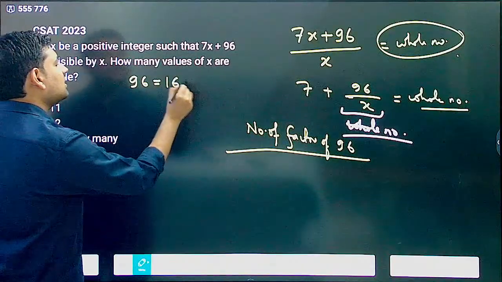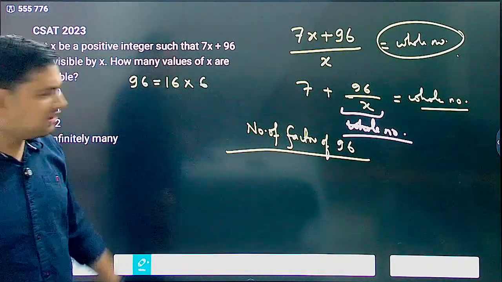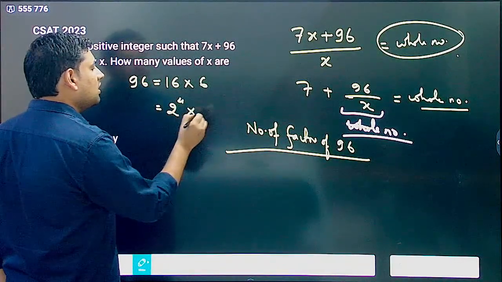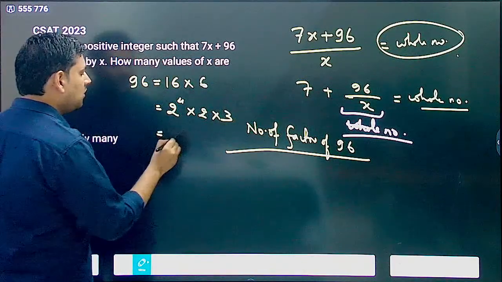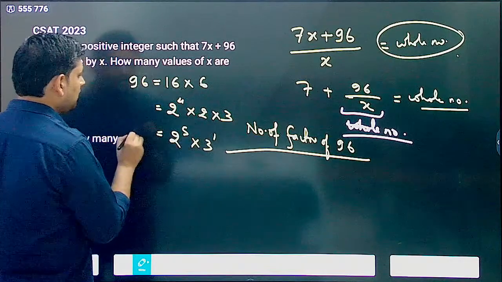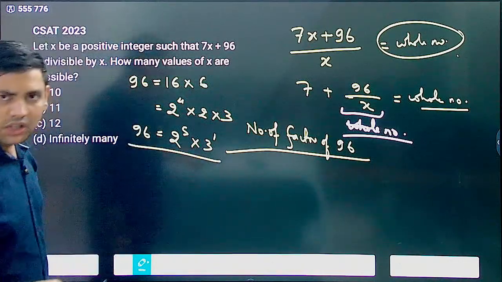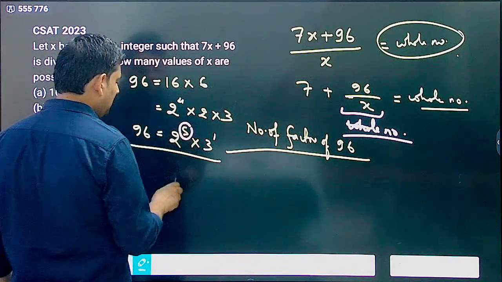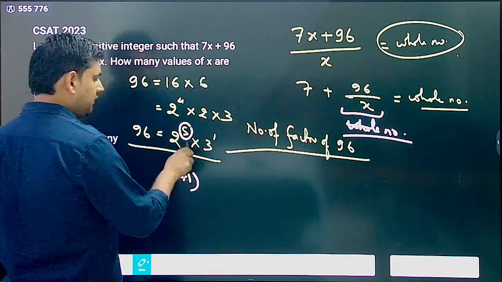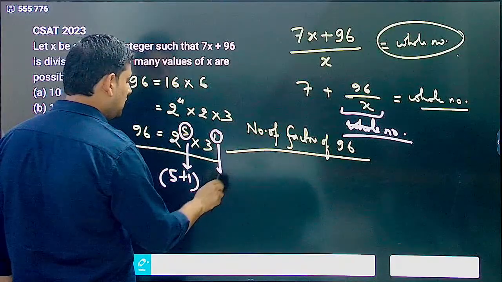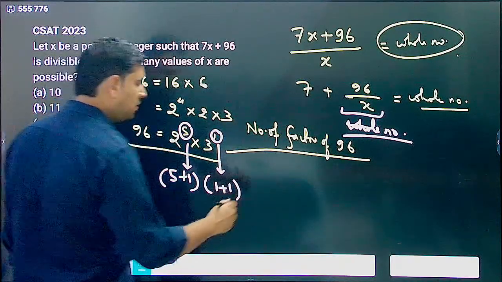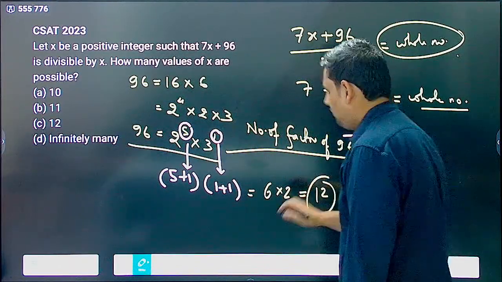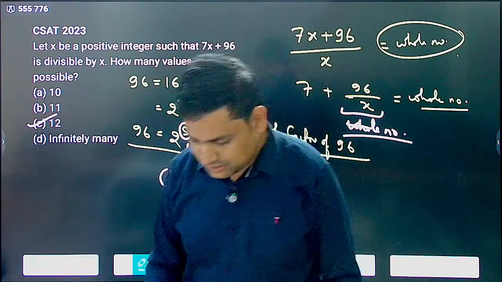96, this is 16 into 6, correct? 16 into 6 or 12 into 8, whatever you remember. Now 16 is what? 16 is 2 power 4. 6 is what? 2 into 3. Ultimately what you got? 2 power 5 into 3 power 1. This is 96. So the number of factors is what? You will add 1 to the power and multiply each of them. So now see, 5 plus 1, correct? Then here I have 1, so 1 plus 1. What you get here? 5 plus 1, 6. 6 into 2, number of factors is equal to 12. Simple. Answer becomes C.